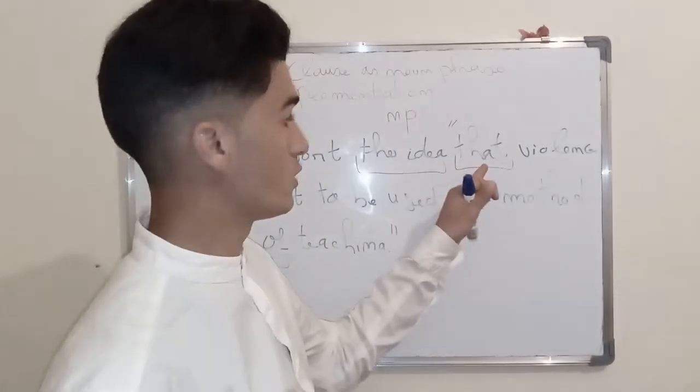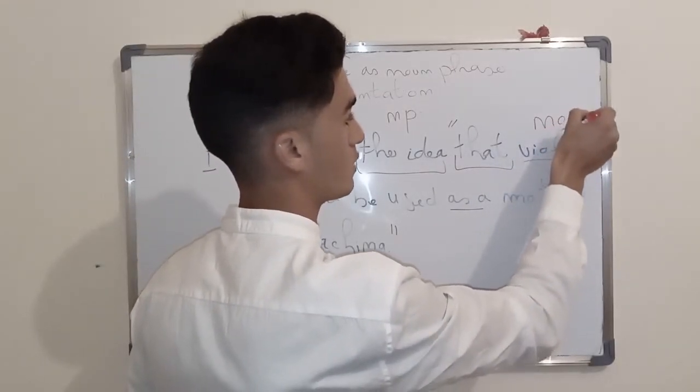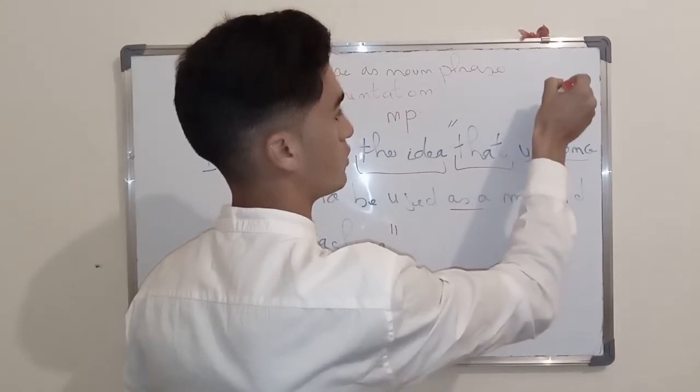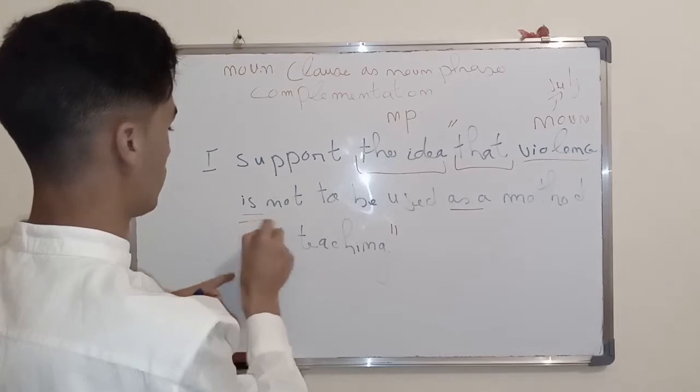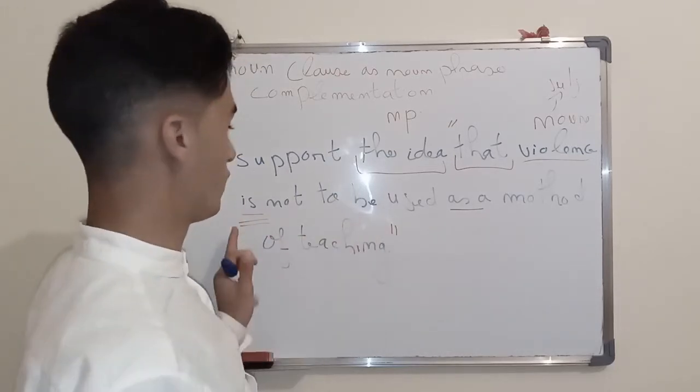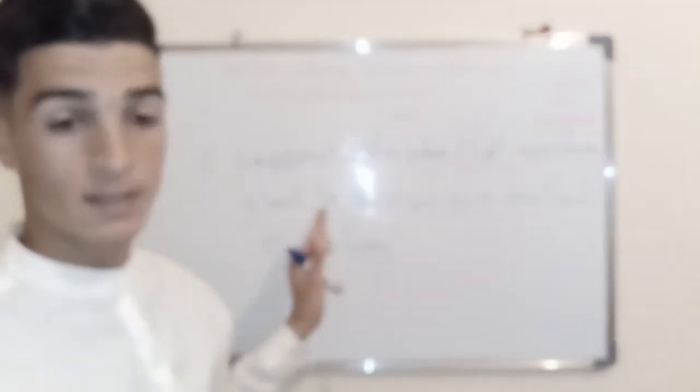It has a subordinating conjunction, violence, which is the noun, or the subject, is not to be used, this is the verb, as a method of teaching. So we have subject and we have verb. Okay? This is a noun clause.